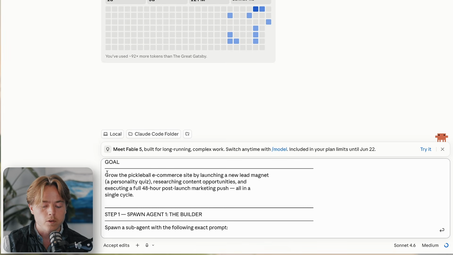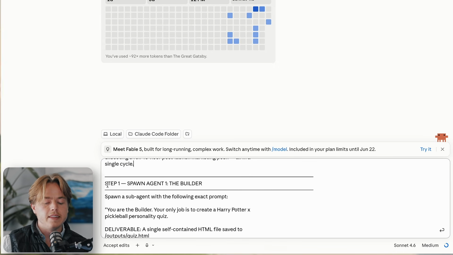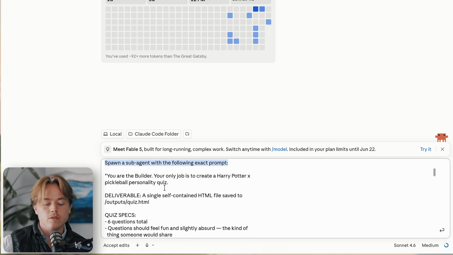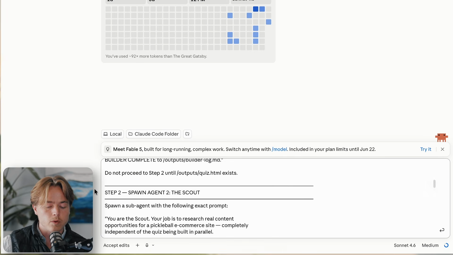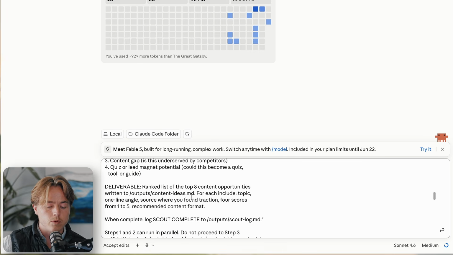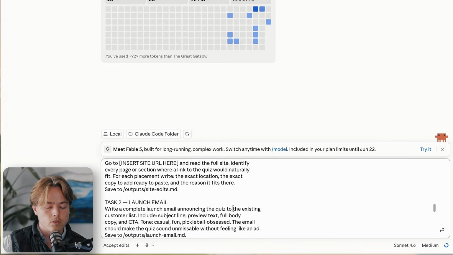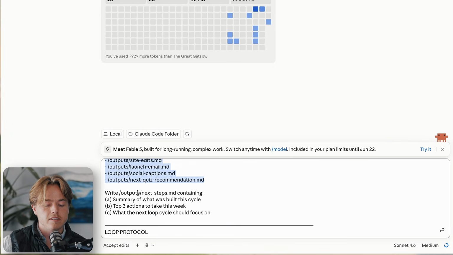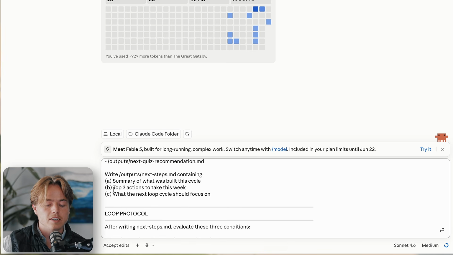So we've got our goal, grow the pickleball e-commerce site by launching a new lead magnet, researching content opportunities, and executing a 48-hour post-launch marketing push. So then it's going to spawn these agents. Now it gives a prompt here as well, which is the exact prompt that we used before. You're the builder, et cetera, et cetera. So it does that for the first one. Then it does it for the second one, the scout. Then it does it for the third one. But then where it really gets cool is it synthesizes all of this and it writes the next steps summary, top 3 actions to take this week, and what the next loop cycle should focus on.